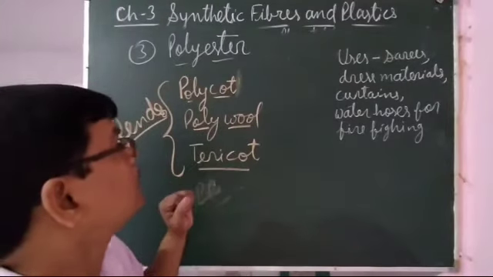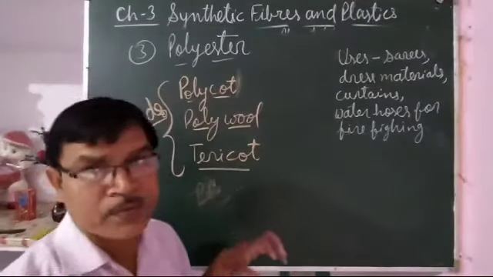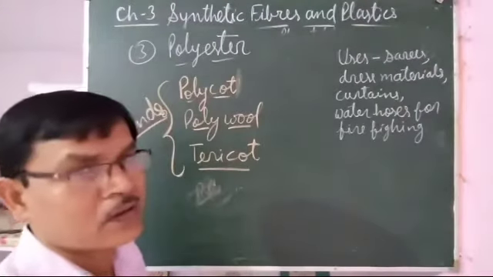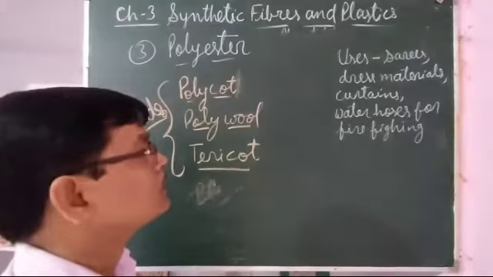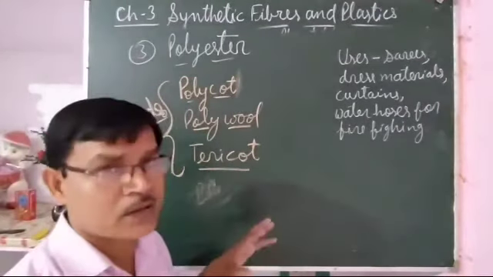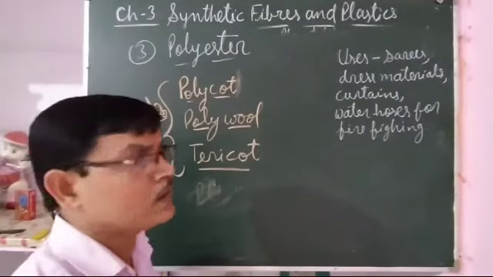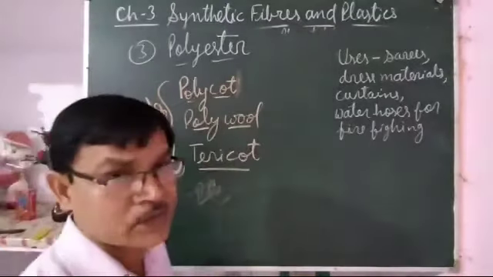These blends are prepared to get the positive properties that we want in our clothing. As with shirts we wear, we want them to be comfortable to wear, easy to maintain, easy to wash.